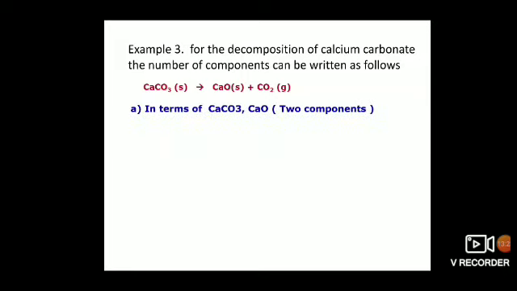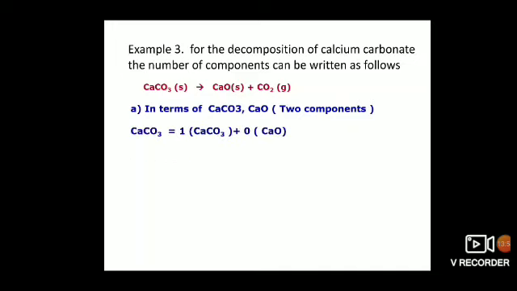Now, we have 3 formulae here: CaCO3, CaO, CO2. Out of these 3 formulae, I am taking only 2 formulae as components, that is CaCO3 and CaO. In terms of CaCO3 and CaO, all the 3 phases shall be expressed.